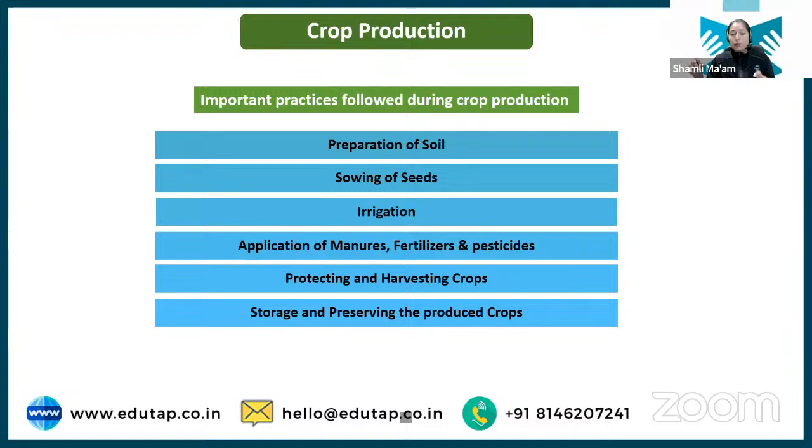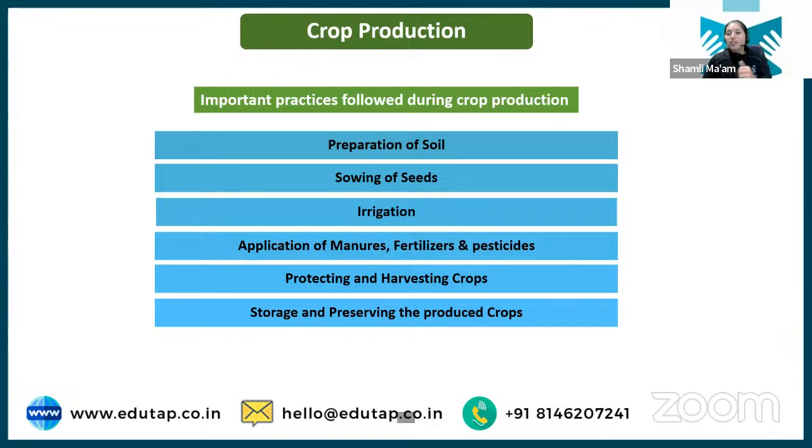Then what we do after the seed, first we have prepared the soil, then the farmer sows the seed. Then it irrigates the field so that the crop can grow, right? So that the crop can have enough water and it can grow.